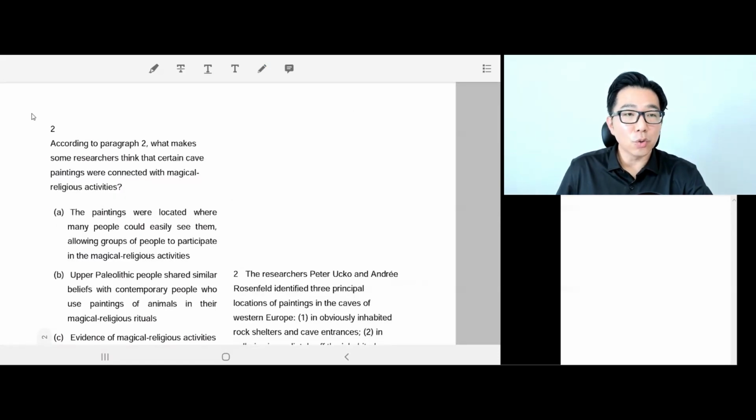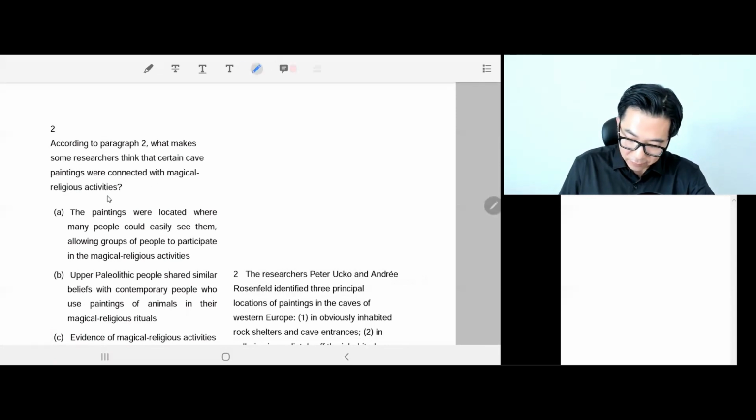Okay, question number 2. Let's start by reading the question. According to paragraph 2, it's right here and below, what is it that makes some researchers think that certain cave paintings were connected with magical religious activity?